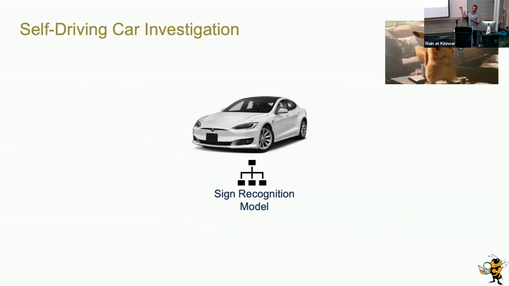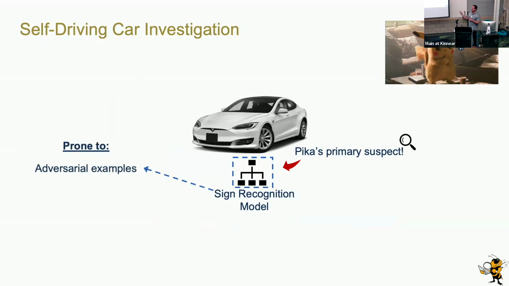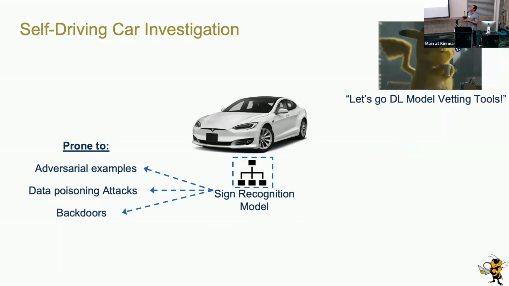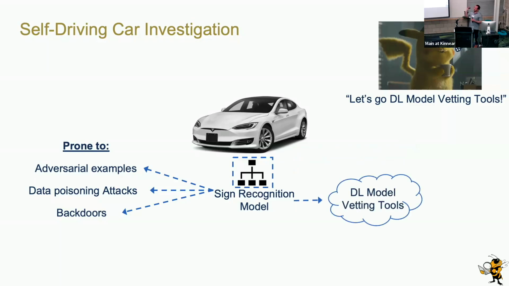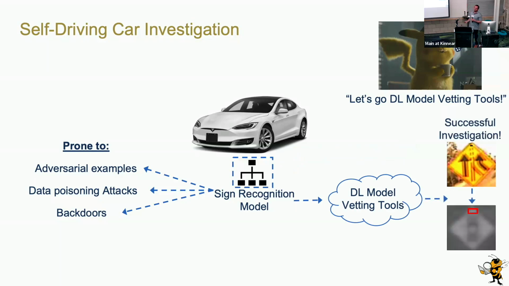Thankfully, our investigator, Pico, comes in, saving the day, and his primary suspect is the sign recognition model, because we all know that these kinds of models are prone to adversarial examples, data poisoning attacks, backdoors, and many other things that we definitely don't have time to get into. So he's going to use standard deep learning model vetting tools, which apply machine learning or advanced image processing to detect whether the model has been tampered with. He'll take the sign recognition model, apply these tools, and hopefully determine that there was a patch or backdoor on the sign that caused the car to fail.